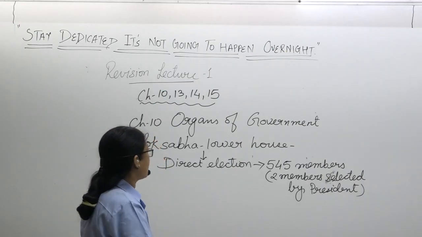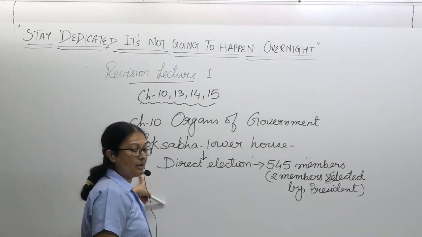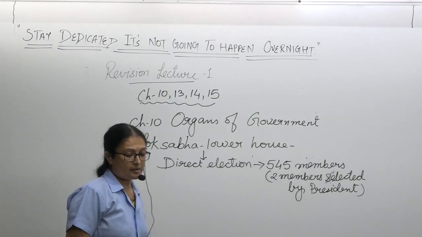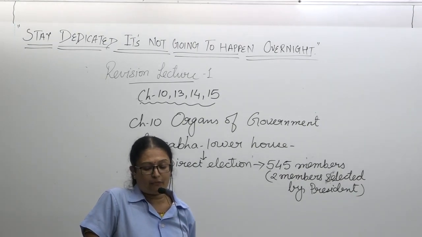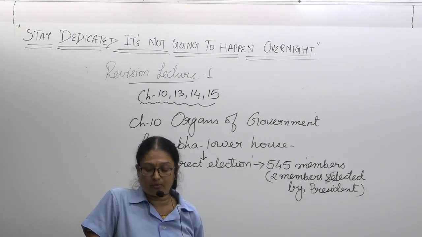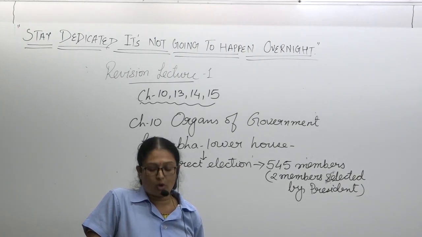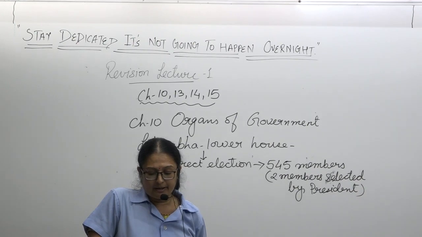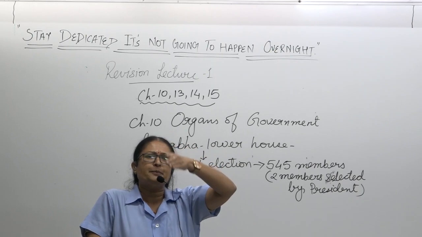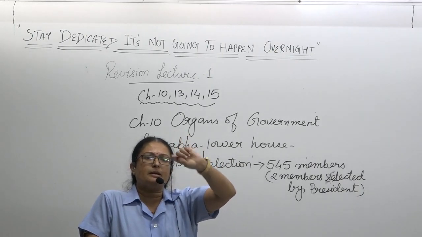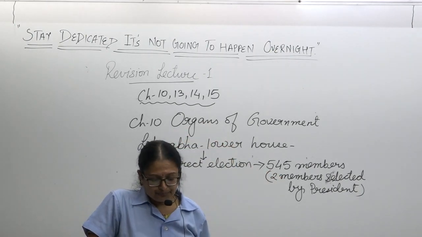What is the qualification for the Lok Sabha member? How can one become a member of the Lok Sabha? So to qualify as a candidate and to be elected as a member of Lok Sabha, she must be a citizen of India, 25 years of age. She should not have an unsound mind or be insolvent. He should not be an employee of the central or the state government. He must not be a proven criminal. This we know. This is common even for the Rajya Sabha member, but the age will be different.